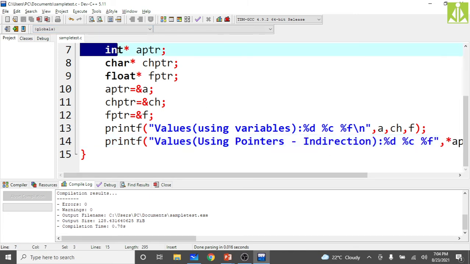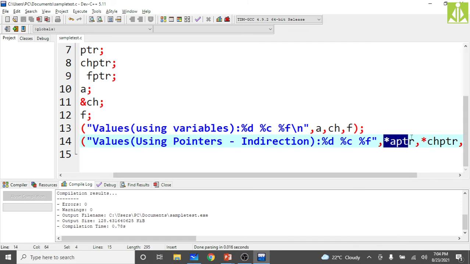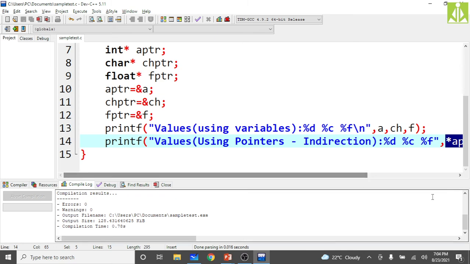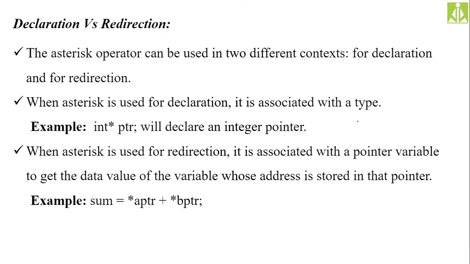So the asterisk operator is not only helping us in declaring the pointer, but also helping us in indirecting the value, or getting the value from the pointer. You have to remember these two things. Very important. Declaration versus redirection. To declare a pointer, we use the star after the type name, and to redirect the value, or to get the value from the pointer, we apply the star before the pointer variable name. This is how we are achieving it.